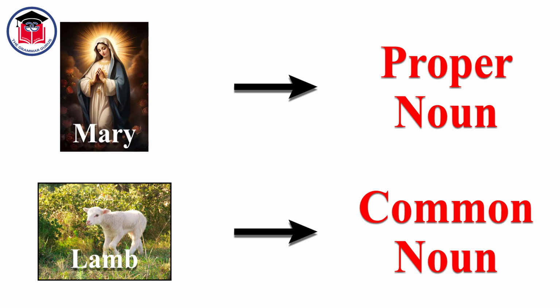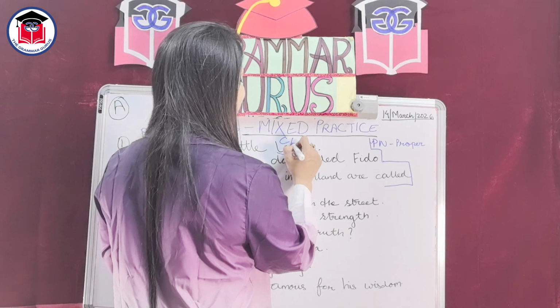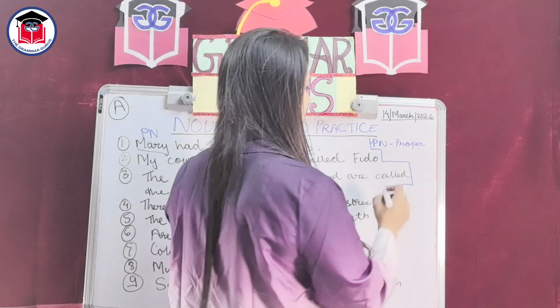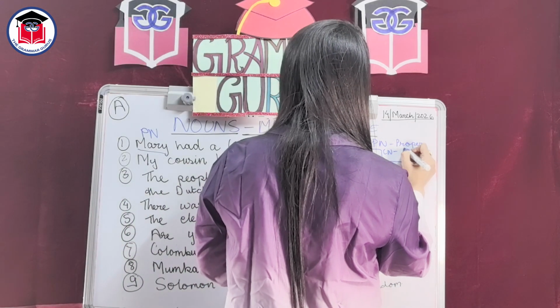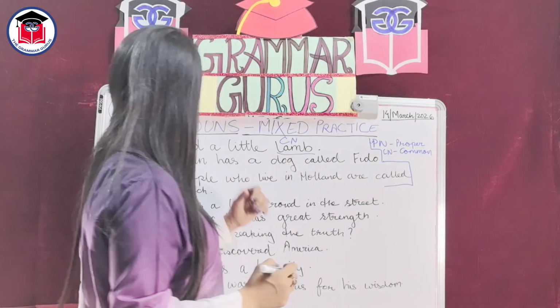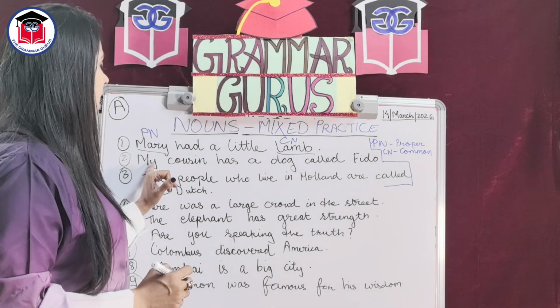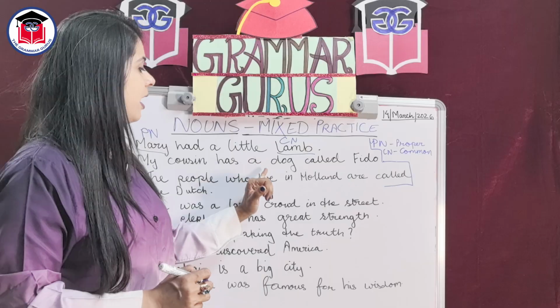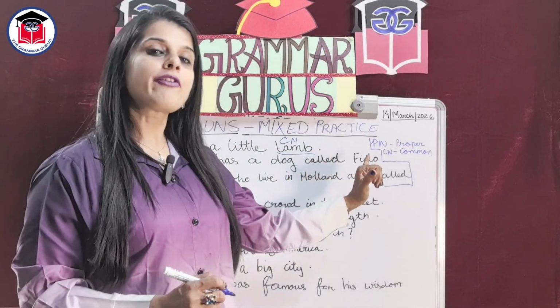Now, had a little lamb. Again, you see, lamb is the name of an animal, but it is a general name because there are many lambs in the world. Hence, lamb is a common noun, CN. So, PN is for proper, CN is for common. Now, let's move on to the next sentence. My cousin has a dog called Fido.